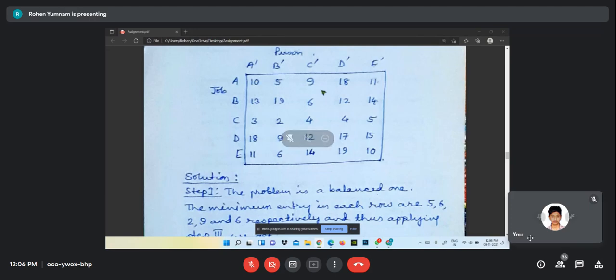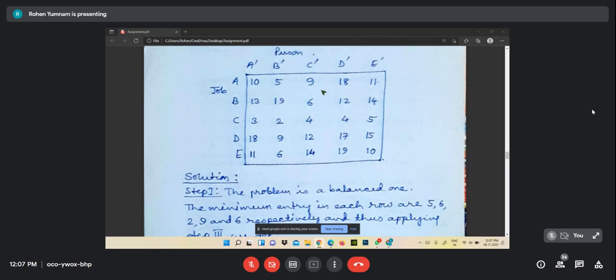Like that is the transportation problem. And now what we have to discuss is the assignment problem. An assignment problem can be considered as a special case of the transportation problem. And why it is called assignment, and how it is said to be a special case of the transportation problem,